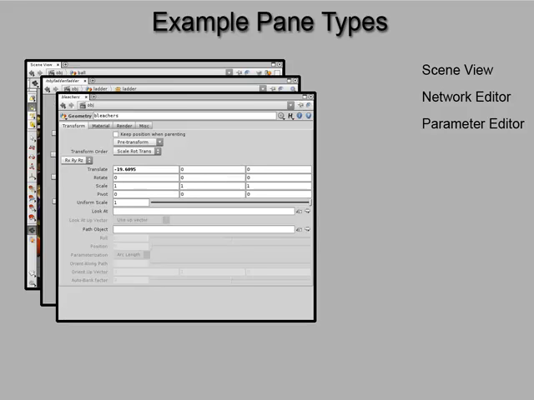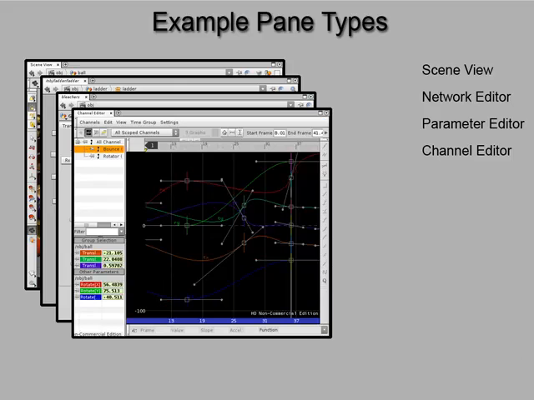Okay, so let's see, what else? Well, one of the things we're going to be doing with our 3D scenes is creating animations. Right. When creating animations, you generally lay down keyframes. That's one style of animation. And then interpolation is basically used to get from one keyframe to the next, which means we now have animation curves that represent the interpolation that's taking place. Well, we're going to need to be able to go in there and modify these animation curves. Well, where are we going to do that? No better place than a channel editor.